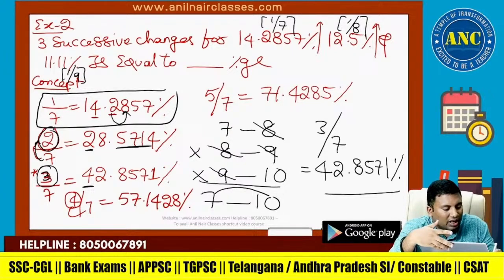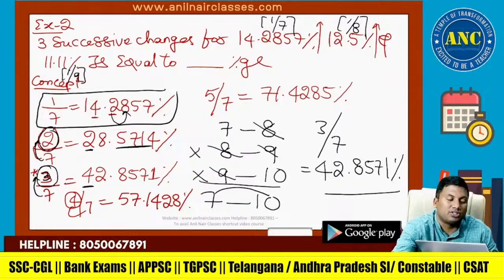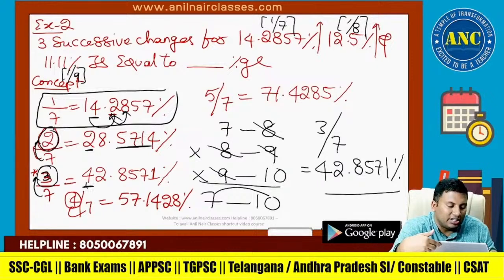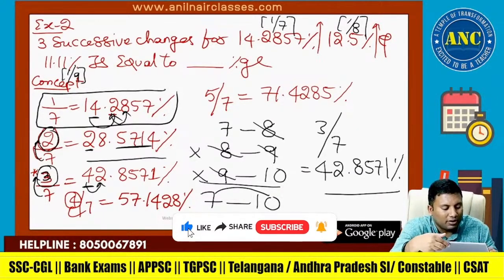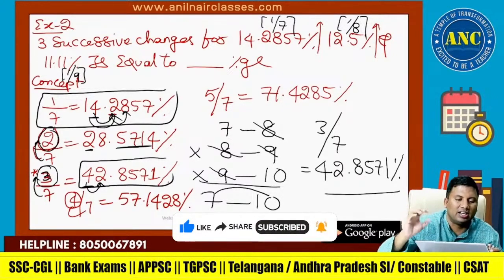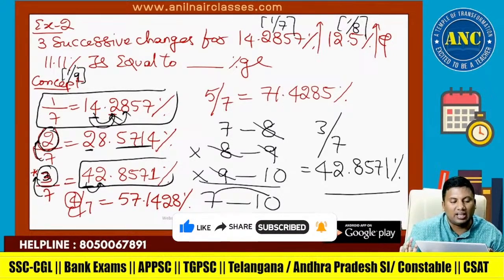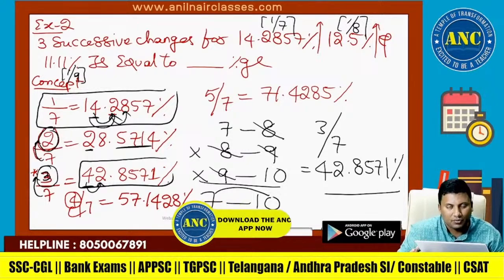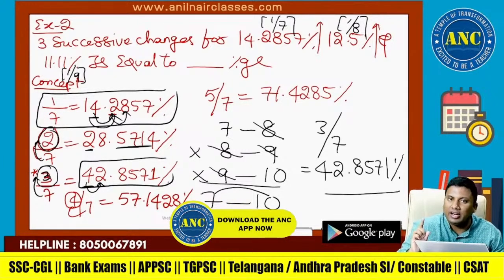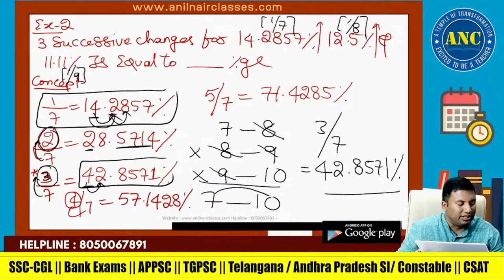42.8571. Now, second digit is nothing but the next digit. 3 by 7, for you. 3 tens are 30. 7 goes 4 times, 28. 7 fours are 28. 4 and the next digit. Next digit is 2. 42.8571. 42 point, write the next digits in the serial order. Example 2 is clear, right? Example 3. Then example 4 onwards, compound interest.